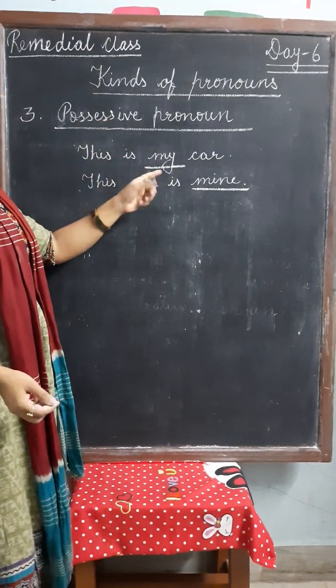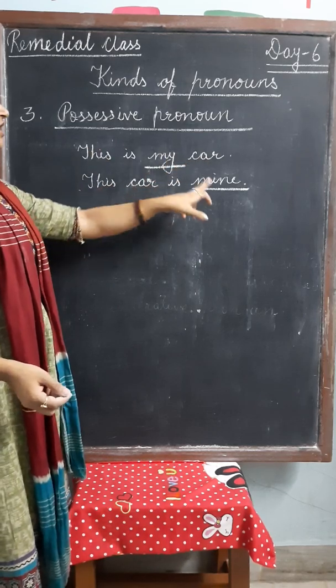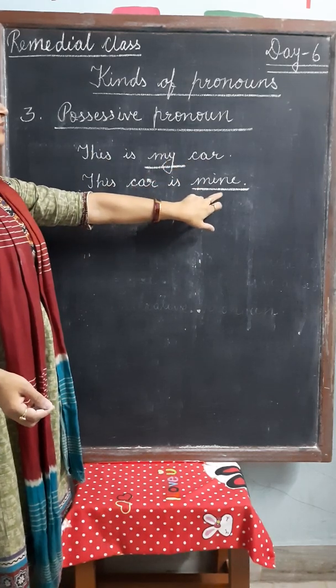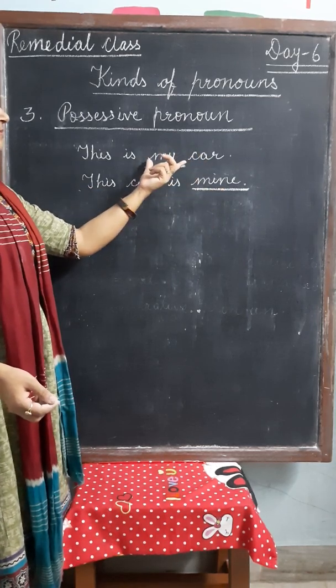Here you can see my comes before the noun, and here mine is as possessive pronoun, and this is as possessive adjective.